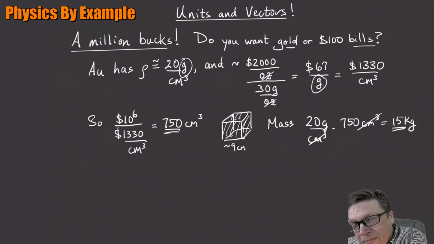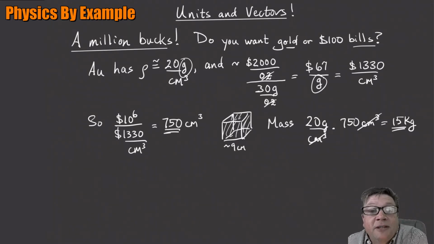Remember, I think the previous video we said that meters per second to miles an hour, you double it and you add 10%. That's actually a useful thing to keep in mind because kilograms to pounds is incidentally kind of the same thing. 15 kilograms, you double it, that makes 30, and then you add 10%, 33. So about 33 pounds would be this block.